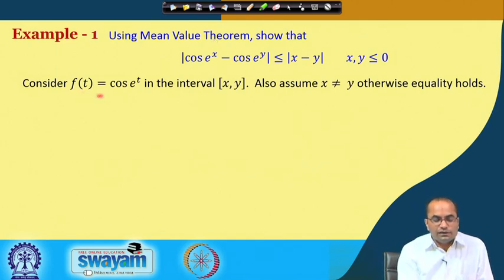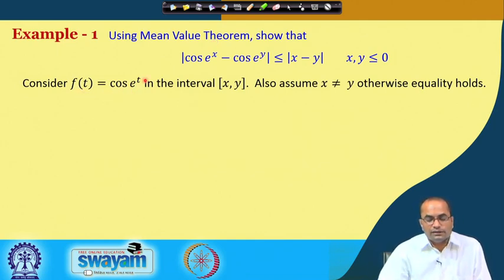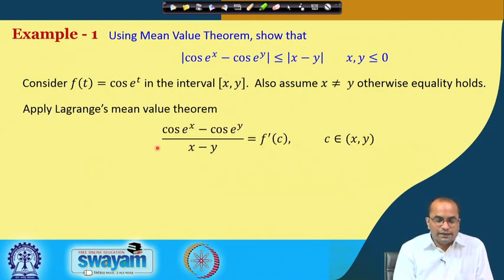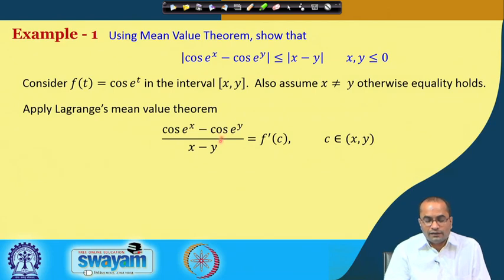So, if we consider this function f(t) equal to cos e^t in the interval x, y, and naturally we have assumed that x is not equal to y, and now we apply the mean value theorem, what will we get? Cos e^x minus cos e^y over x minus y is equal to, at some point c in the open interval x, y, f prime c. So, this is the Lagrange mean value theorem, and now we will estimate this derivative, because we can compute the derivative of f(t) equal to cos e^t.